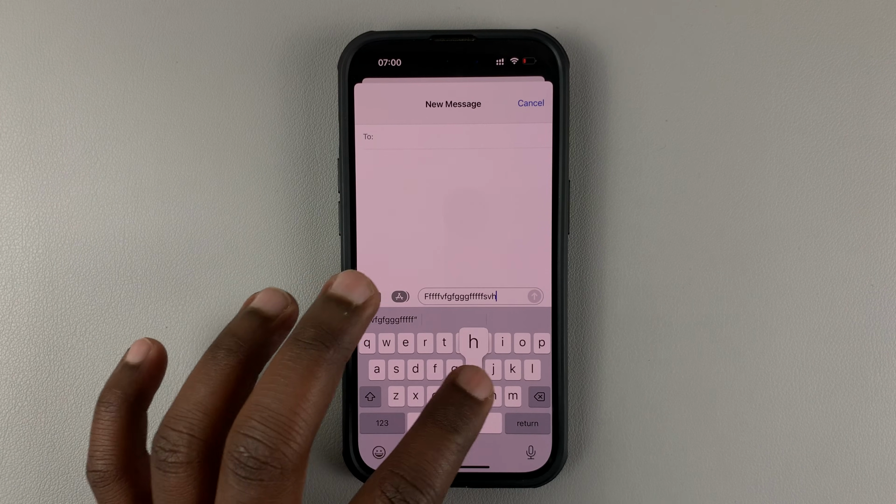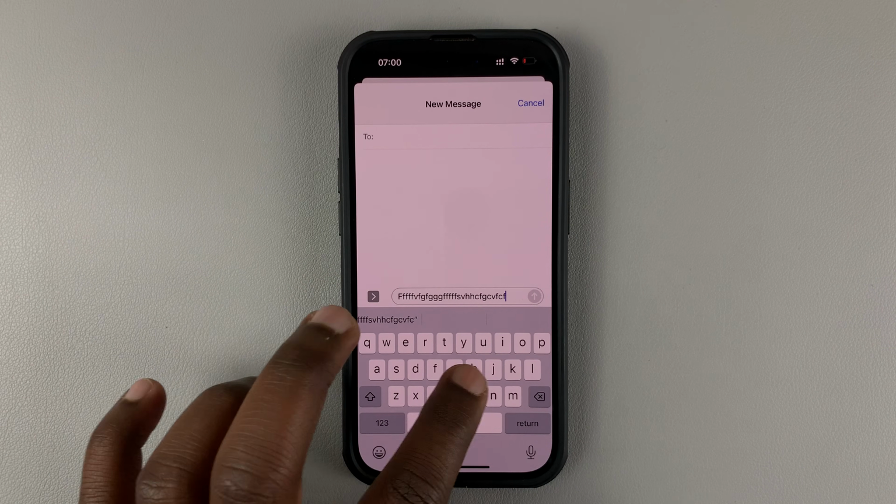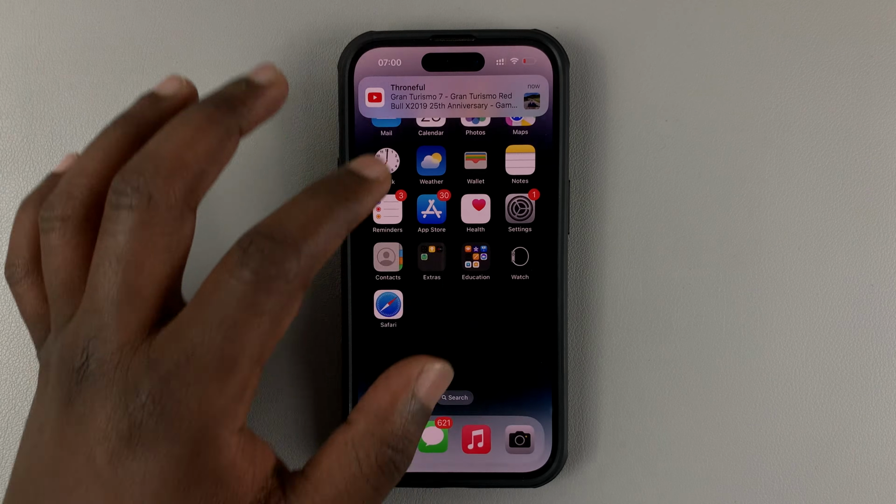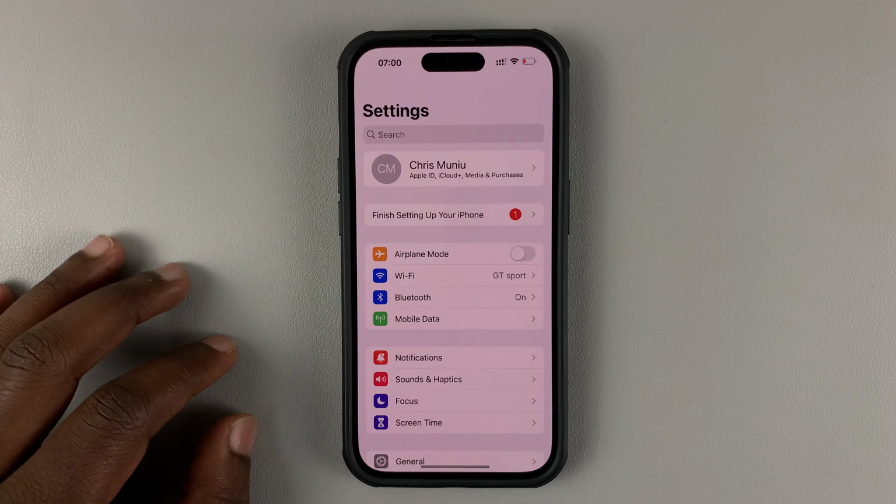If your keyboard makes sounds as you type on your iPhone, like that, then I'll be showing you how you can turn off that keyboard sound. So what you want to do is go to Settings.